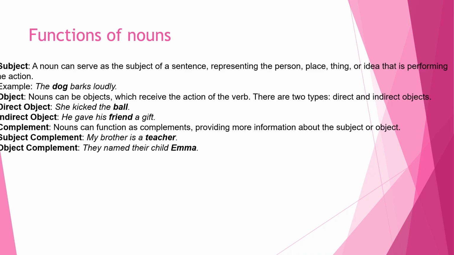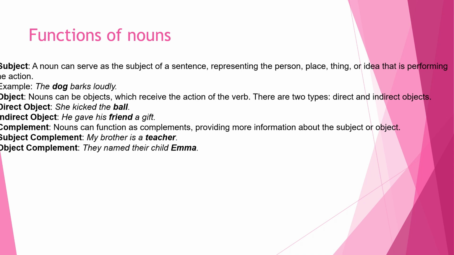Functions of nouns. So we have it functions as a subject. A noun can serve as the subject of a sentence, representing the person, place, thing, or idea that is performing the action. Example: the dog barks loudly. The noun is the dog, the one that is in bold.